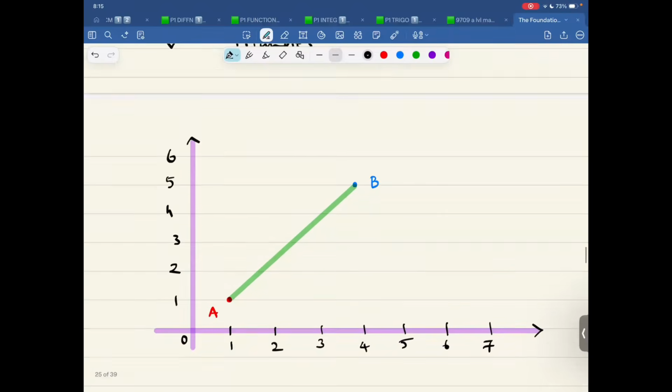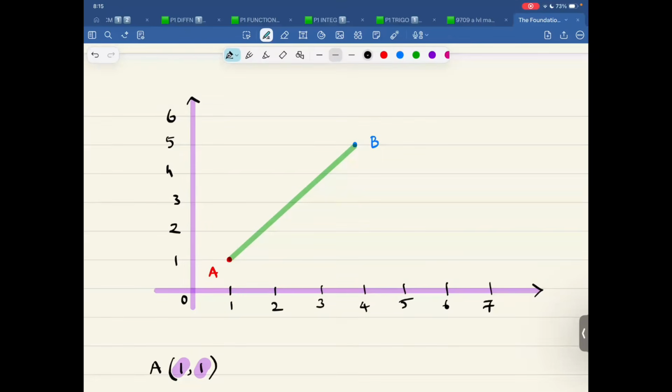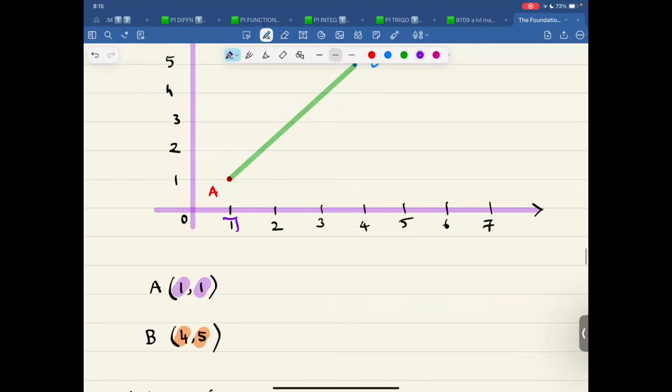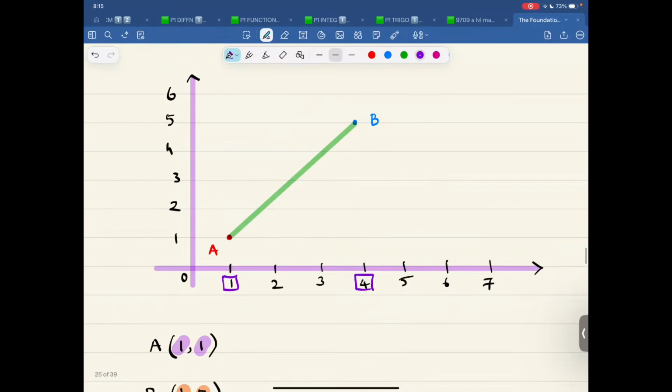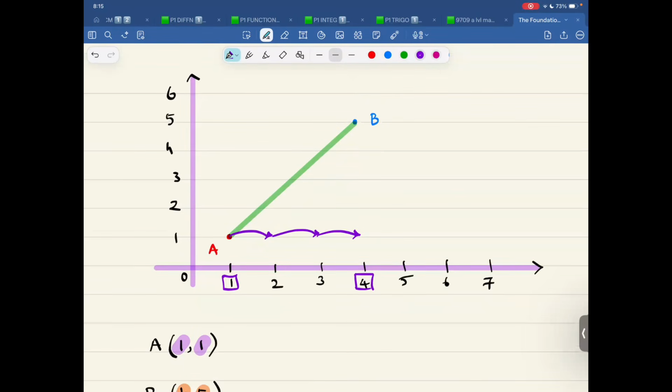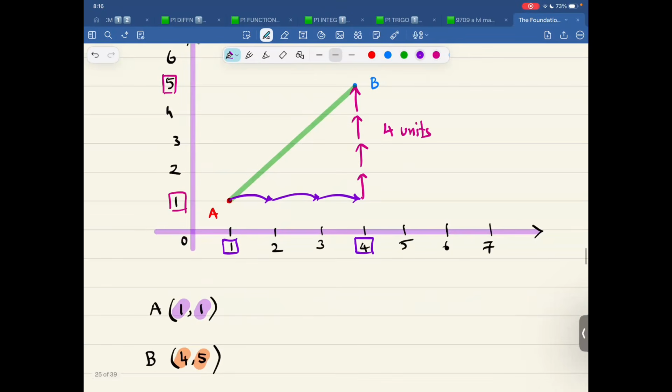Now, how was this distance formula derived? So technically, what happened is that this is 1, this is 4. So I'm moving 1 unit, 2 units, and 3 units to the right. Similarly, this is the y coordinate 1, y coordinate 5. I'm moving 4 units up. This is 1, this is 2, this is 3, this is 4. Got the idea? So this is 4 units up. This is 3 units over here. This is a right angle triangle. Got the idea? Because it's horizontal movement and vertical movement.